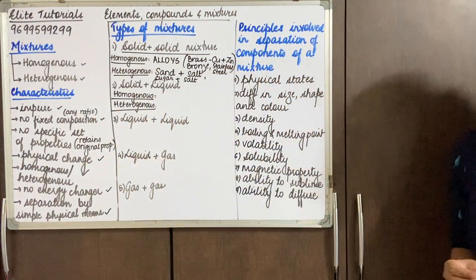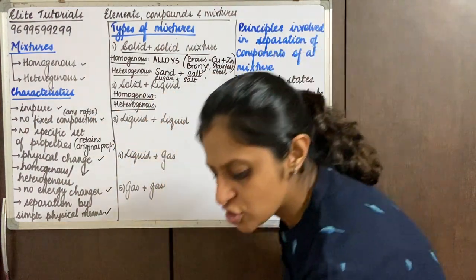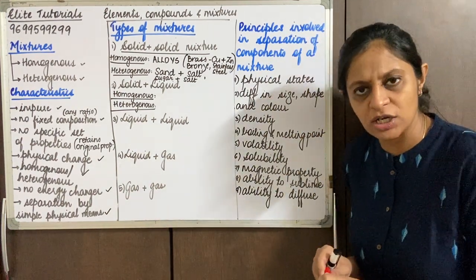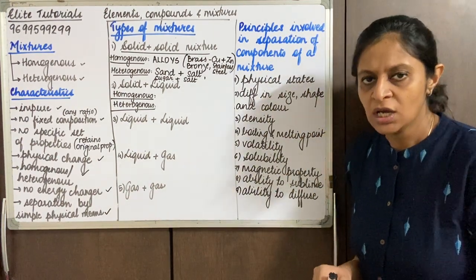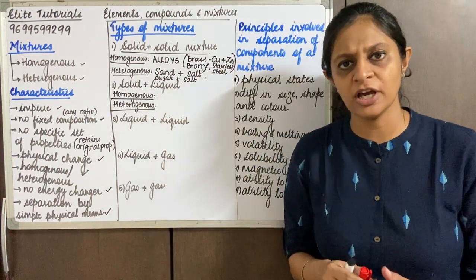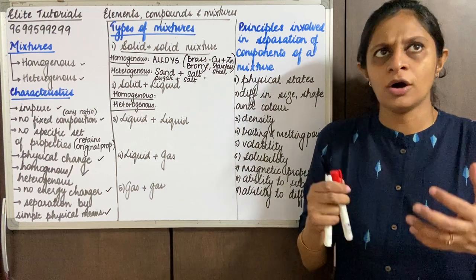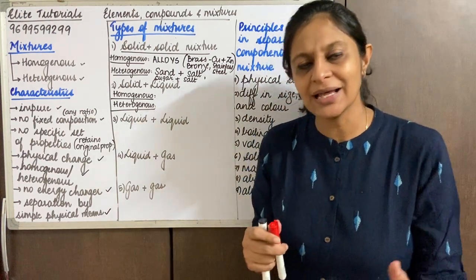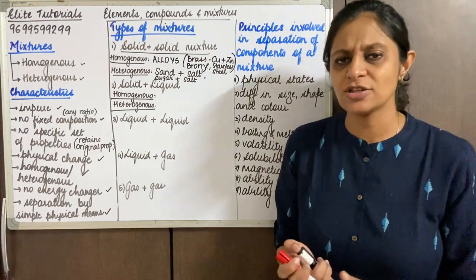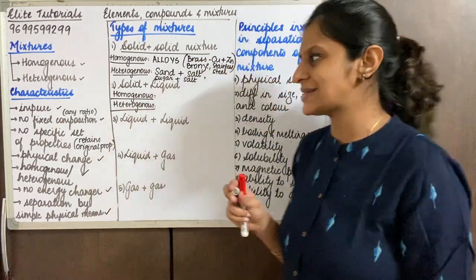Okay, so in solid liquid, we have a solid which dissolves in liquid. Quite a few examples. Sugar dissolves in water, salt dissolves in water, or else we take any solid that can dissolve in a liquid. Okay, so sugar in water and salt in water are quite common examples.